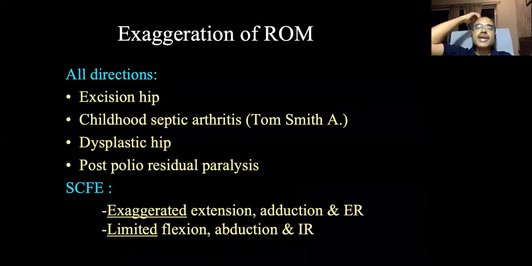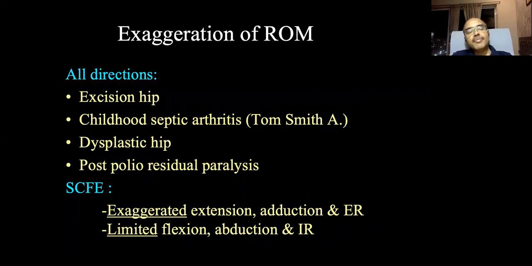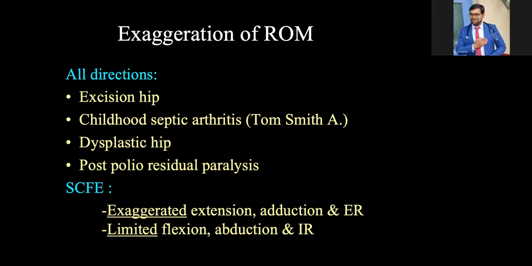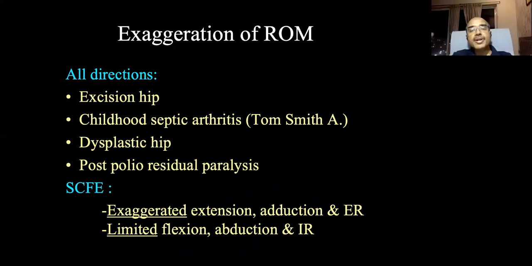Now, sometimes you find exaggerated range of movement. Then don't get surprised, because in certain conditions you get exaggeration of range of movement. The exaggeration occurs in all directions if there is an excision of the hip, that means more than normal abduction, adduction, rotations may be possible. A patient has childhood septic arthritis, so the head is completely absorbed, like Tom Smith's arthritis.